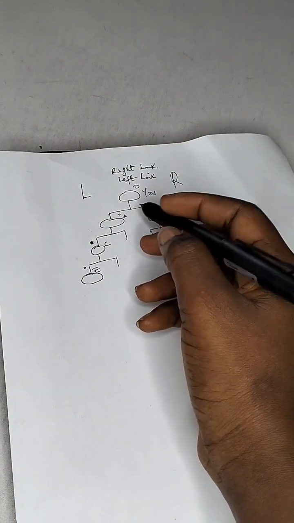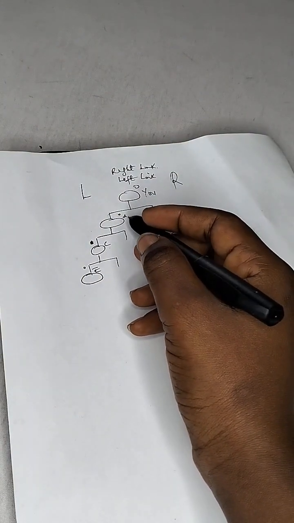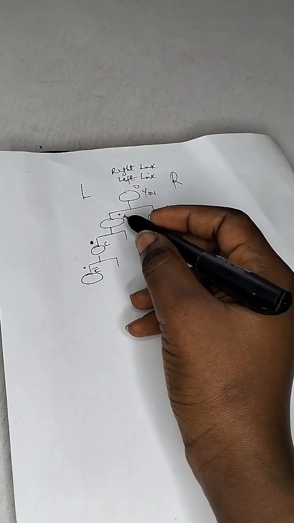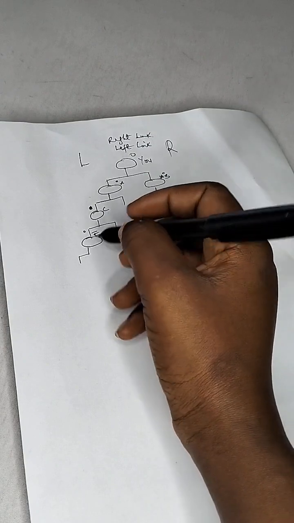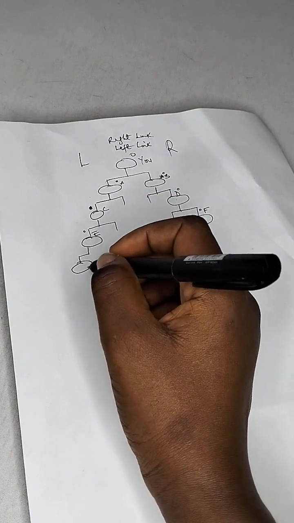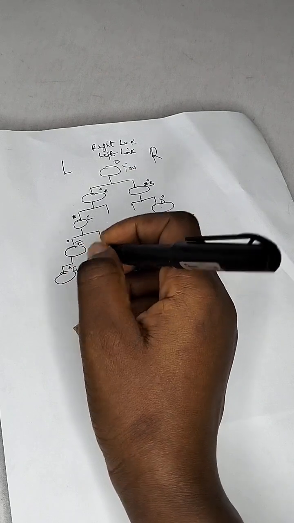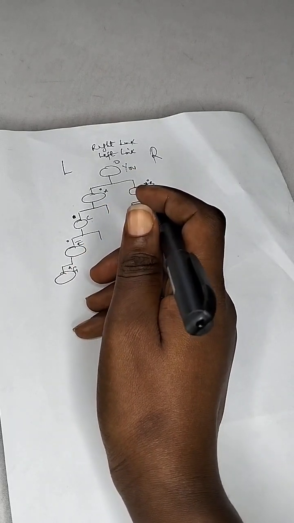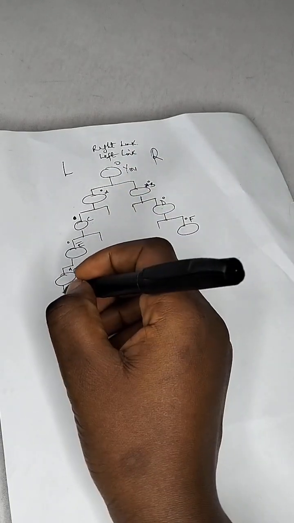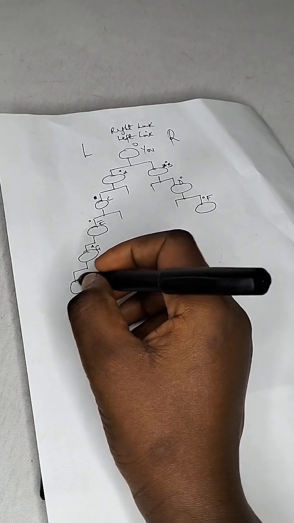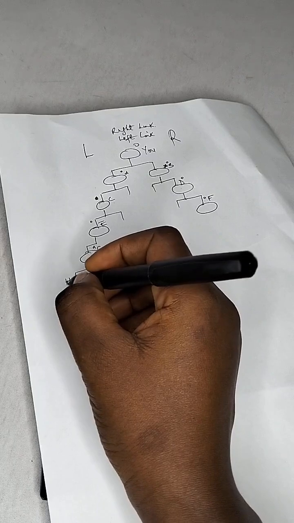Now, if this A decides to invite someone, this A has left and right too. If this person decides to register someone with the left link, where will the person fall? The person will fall under the last person that is on this left link. So the person will fall here. Let's say this is G, invited by this A person. So you can see the way that the system falls. If this C decides to invite somebody, they fall under this one. Let's call this person H, invited by C.